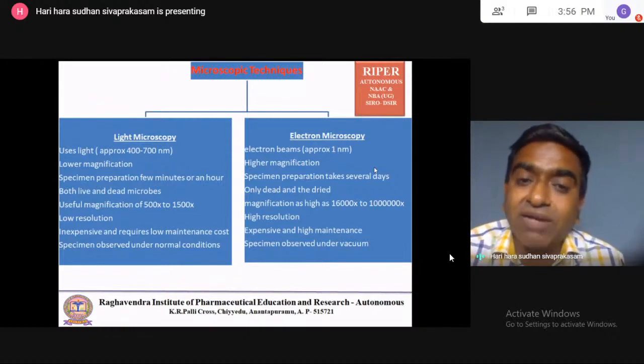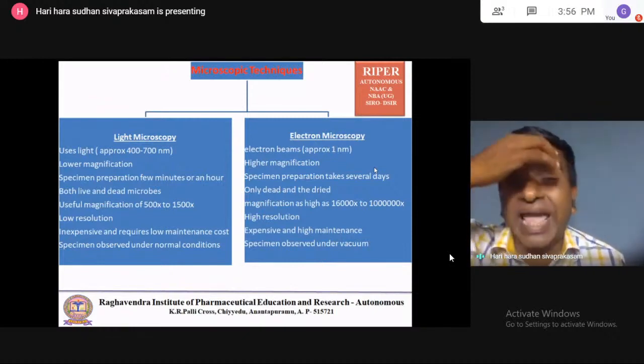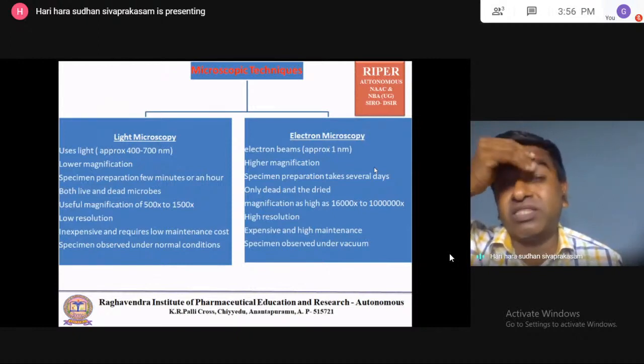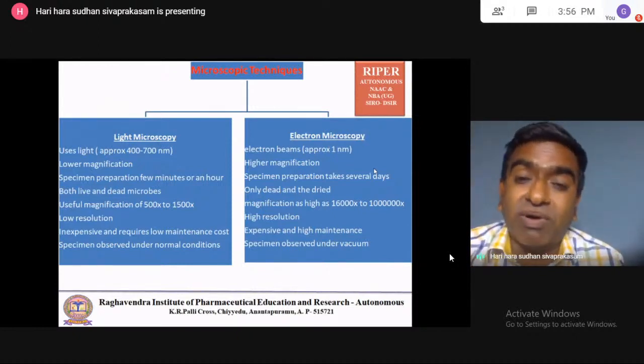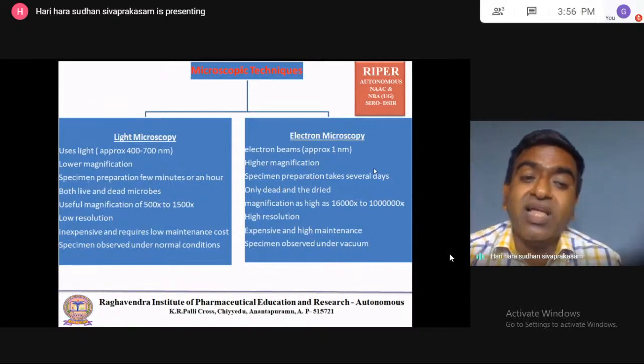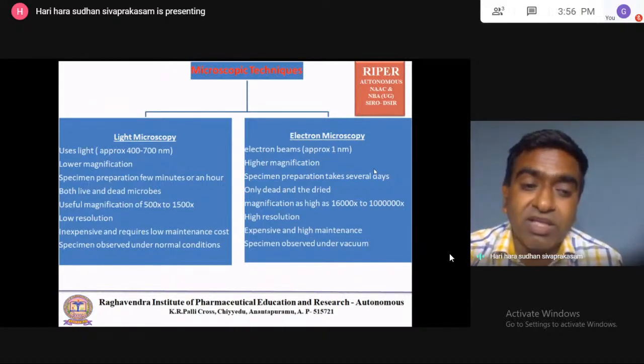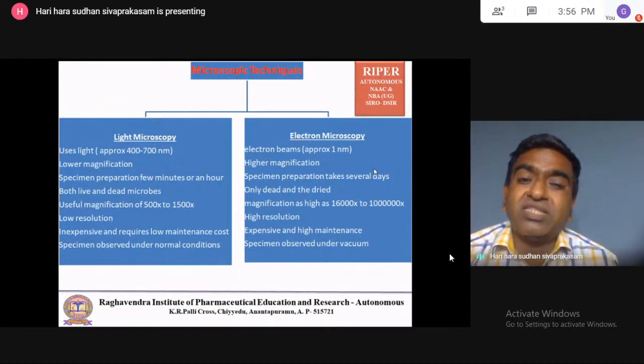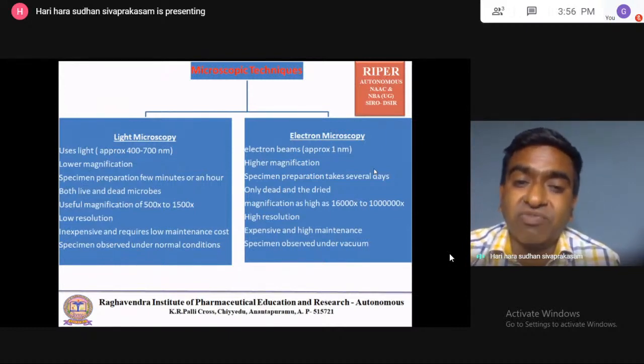Then specimen preparation. For light microscopy, we use slide and smear preparation: the microorganism is coated over the slide, placed, and observed under the light microscope. The time required to prepare the specimen is a few minutes to a few hours.